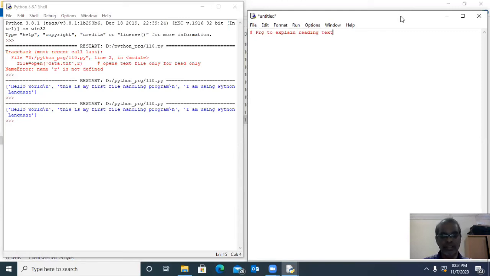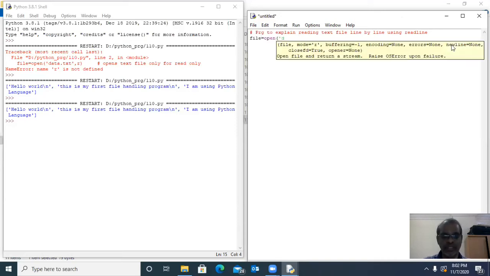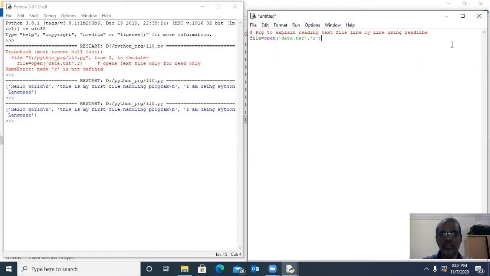Reading a text file line by line, using readline. Previously we used readlines, now we are using readline. Same thing. You have to open your text file, that is data.txt. It is already created. So read mode, we already know very well.